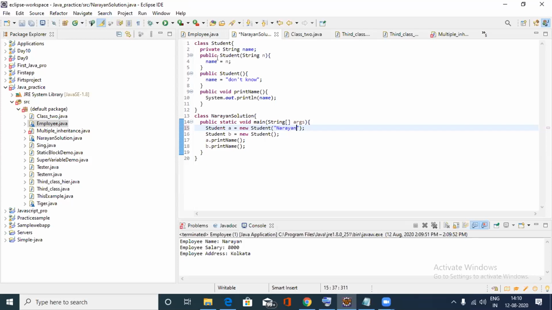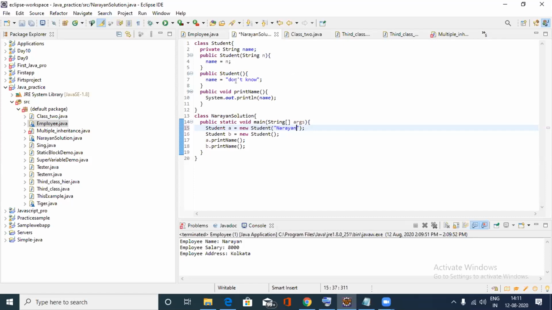I am using private string name, the name should be private, and I am creating a constructor public Student(string n), and I give the value name equals n. This is basically the parameterized constructor. And here I create a default constructor public student, and here I am declaring name equal to "don't know".